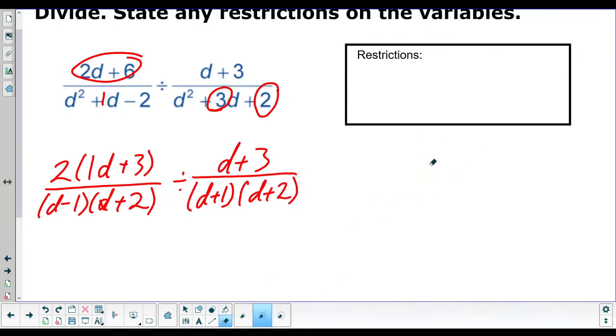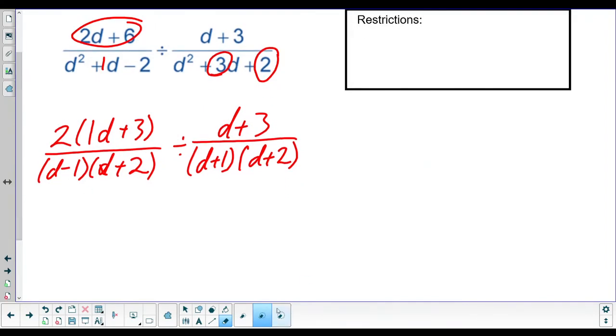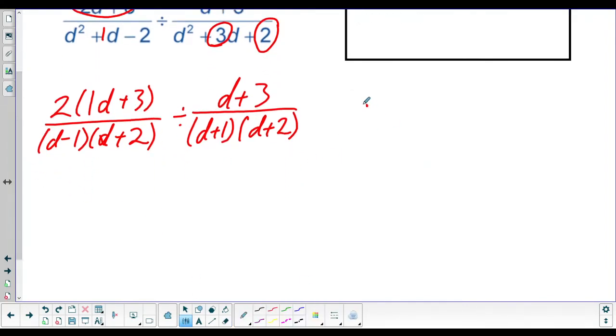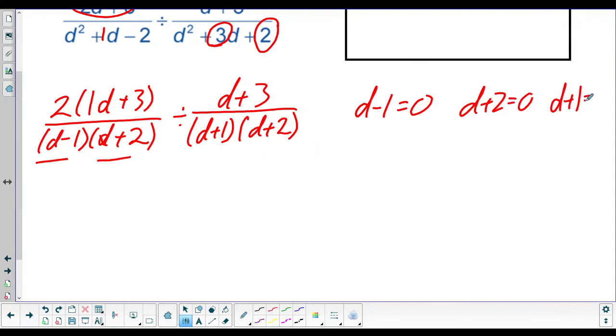All right. Now we need to get our restrictions. So we set all the denominators equal to 0. So we have D minus 1 equals 0 from here. D plus 2 equals 0 from here. D plus 1 equals 0 from here. And D plus 2, we already have that one. There's no need to do it again.